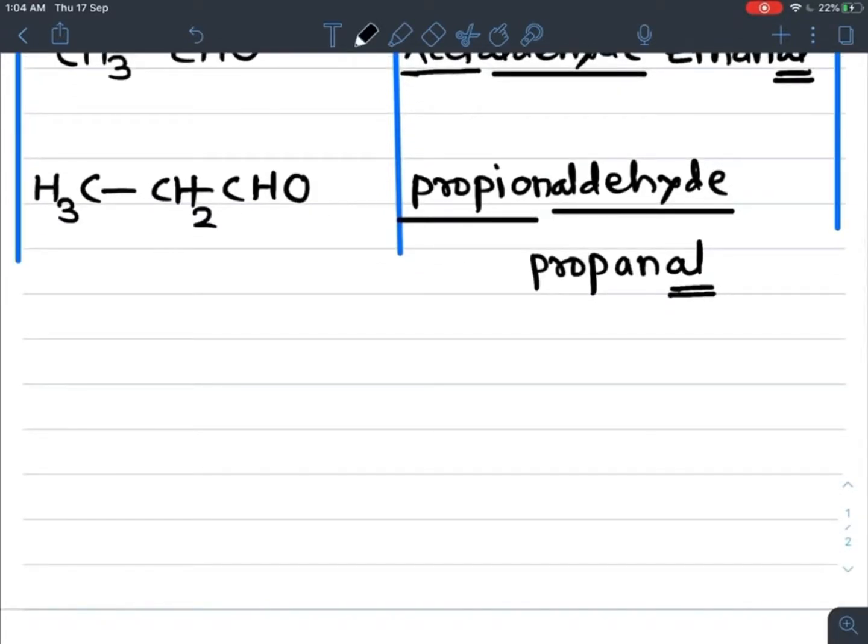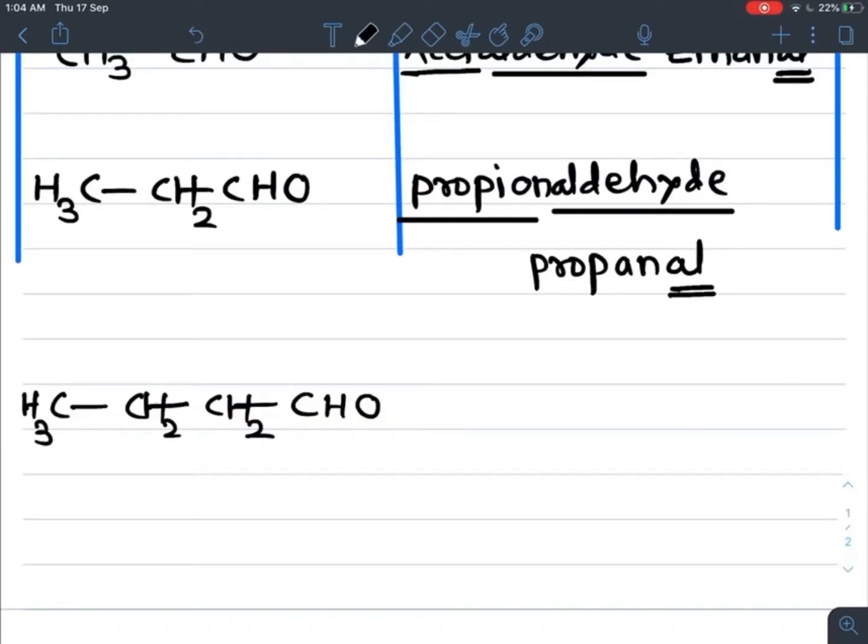Next example, a four-carbon aldehyde. Arrange four carbons in a straight chain. No need to memorize the formula. One of them is the CHO group. The aldehyde group is always at the end of the chain, and the remaining valency of each carbon is completed by hydrogen.